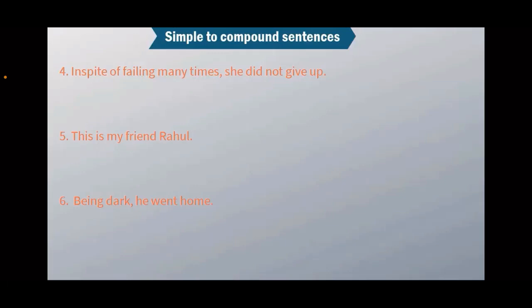Number 6. Also we had discussed. Can you try? Being dark, he went home. Already one independent clause is given. He went home. You will not touch that clause because it is already an independent clause. Being dark, what shall we write over there? We have to make an independent clause, and also a coordinating conjunction has to be added. Anyone?